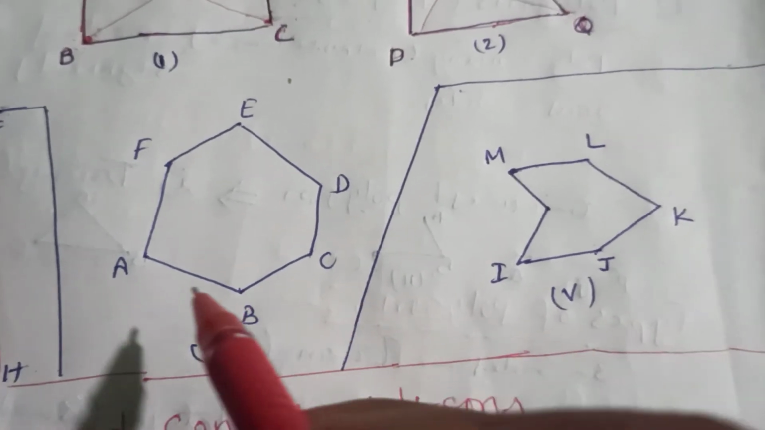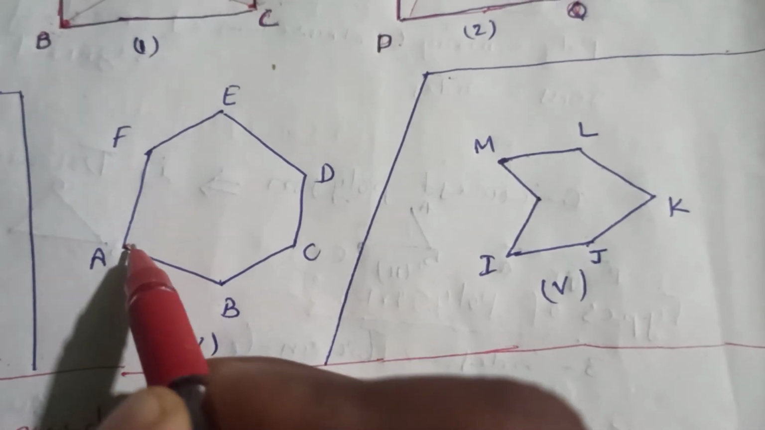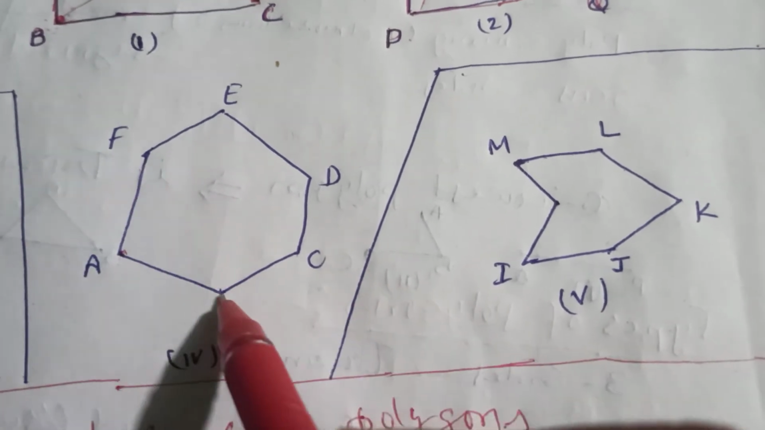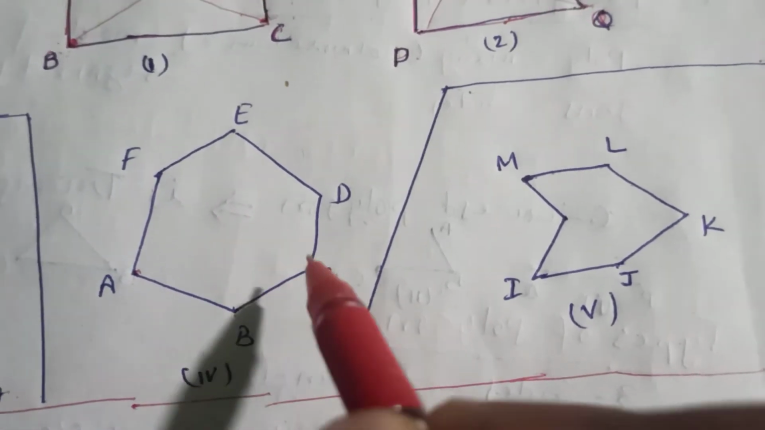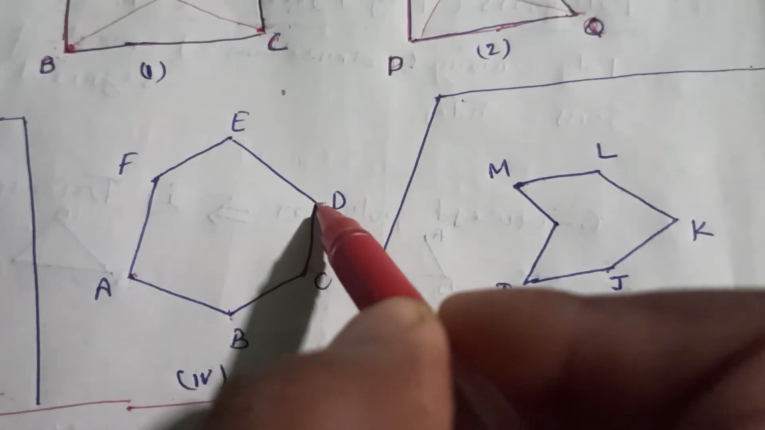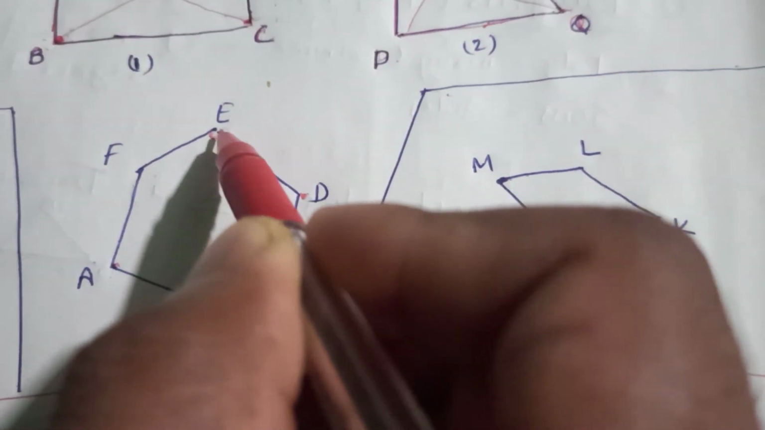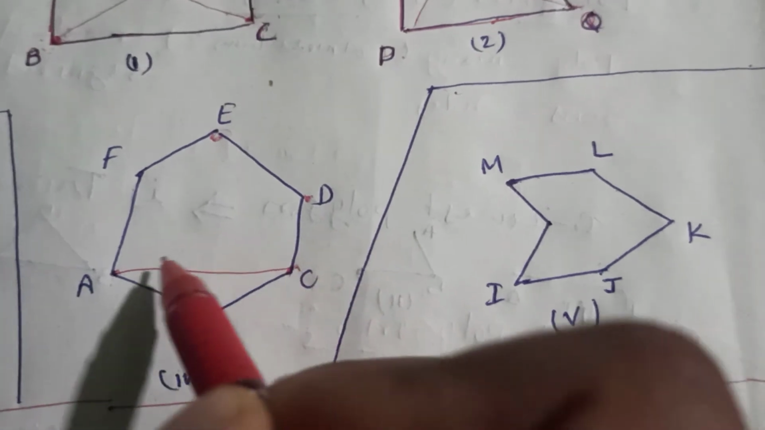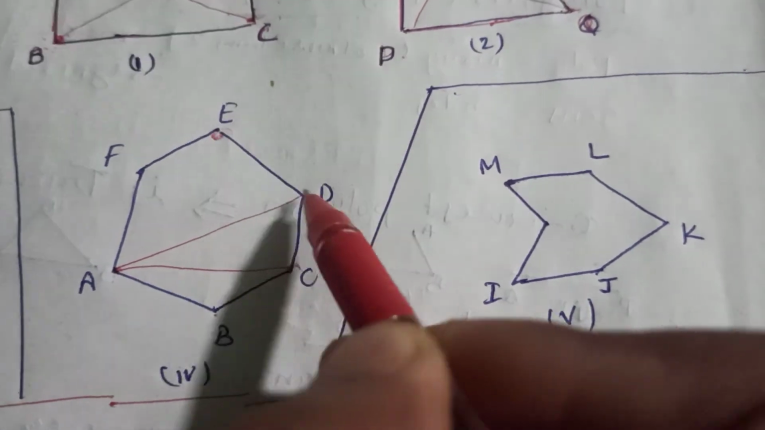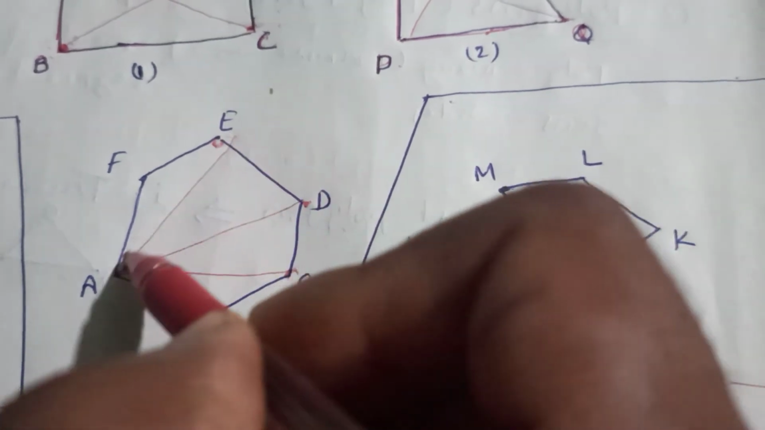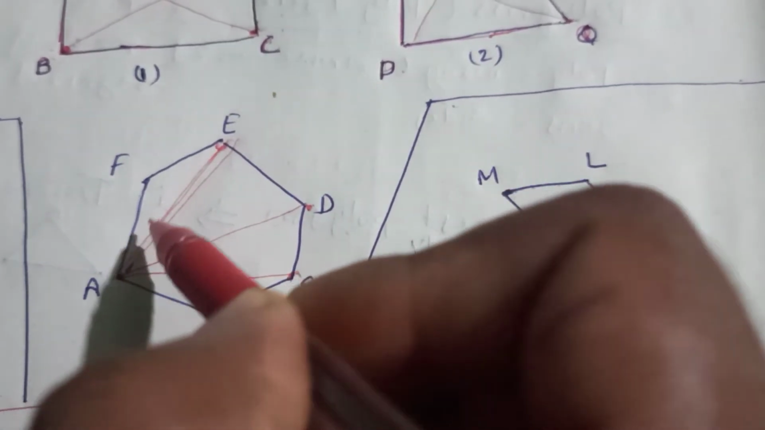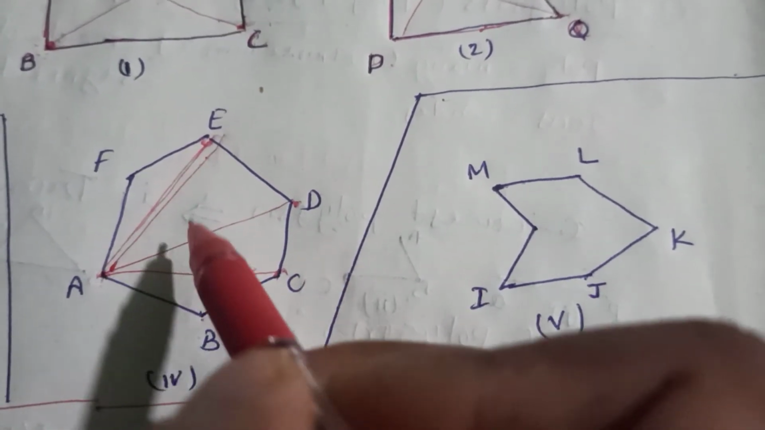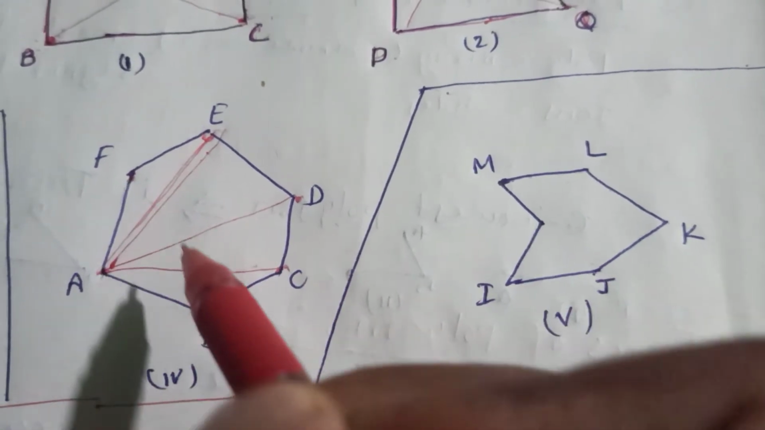now look at the fourth one. Here I am taking the point A. Now what will be the diagonals? For A, F and B will be the consecutive, and C, D, E are not consecutive. So we can make a diagonal AC, by joining A to D, by joining A to E. Okay, now for point A, AC, AD, AE will be the diagonals. From point F also we can draw the diagonals.